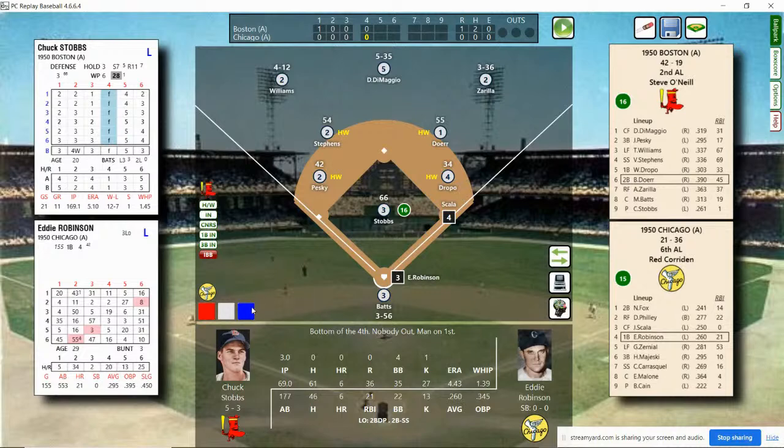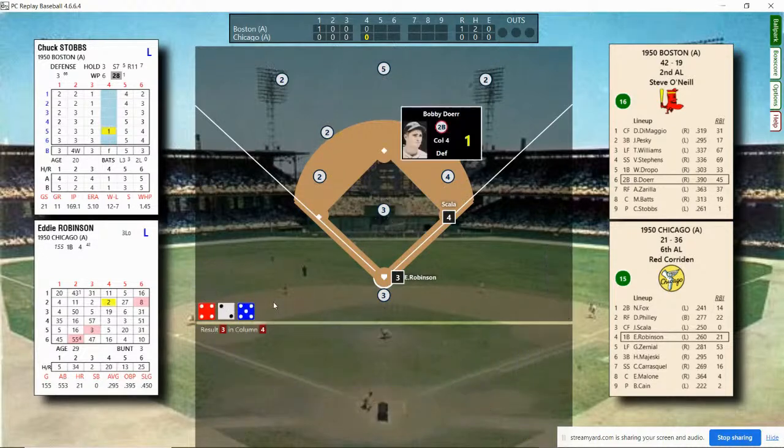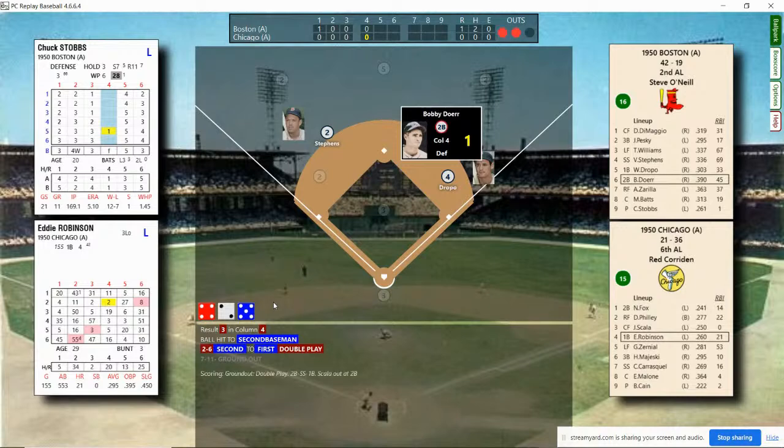Here's the pitch. And the ball's hit to second. It's over to short for 1, over to first, a double play. Their second double play turn today. An easy 2 outs for the Red Sox. Bases empty.